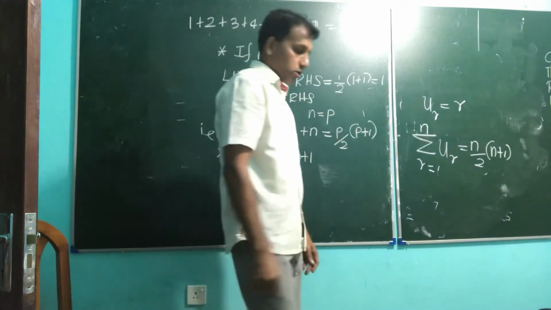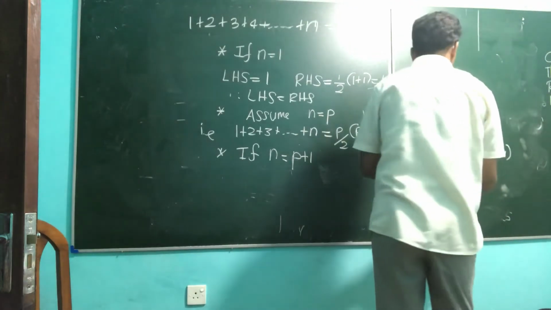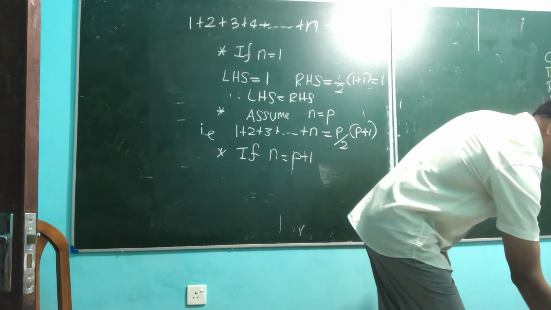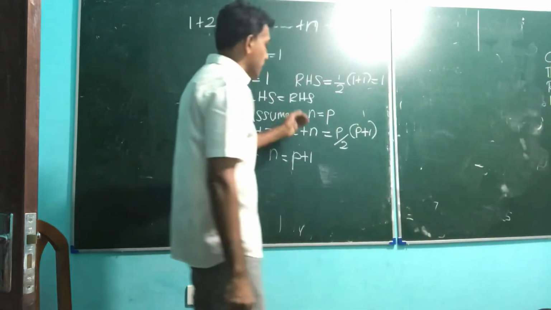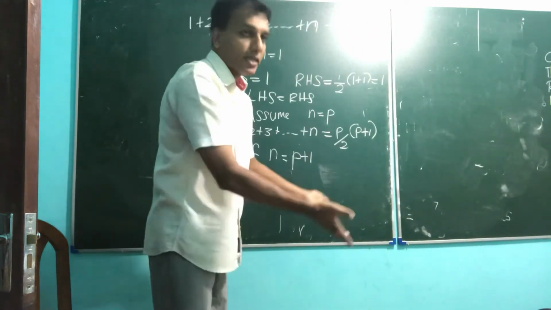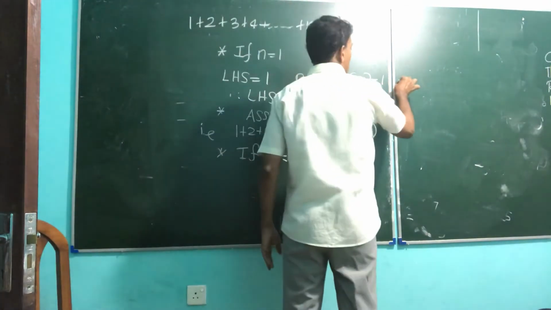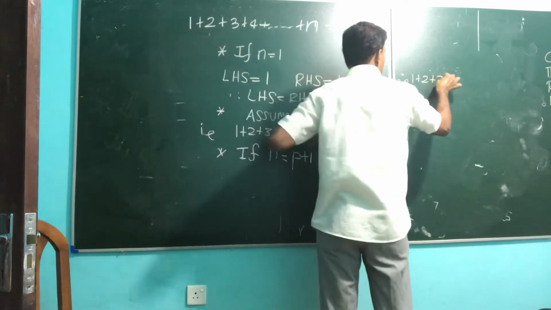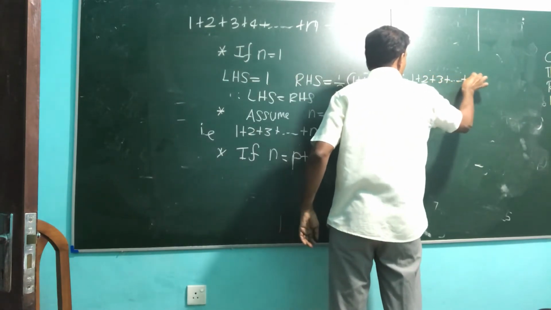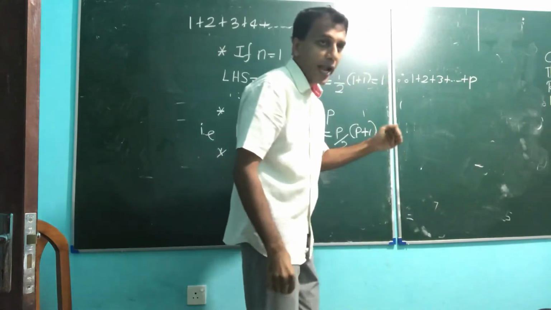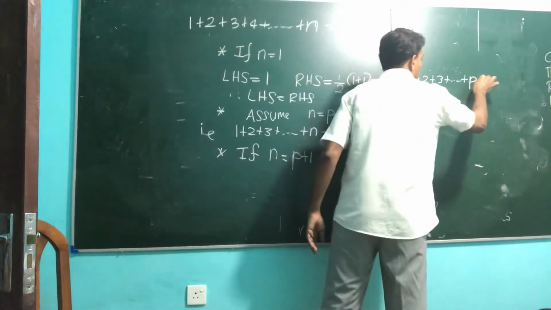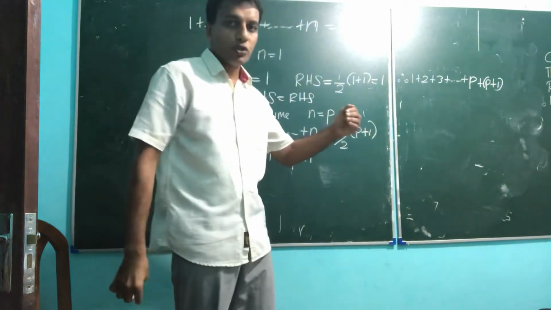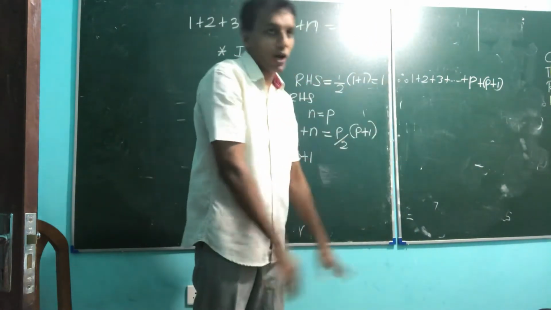Okay, so see that form. That's the main part of the question, the main part of the problem. Once you have shown it for n equal p, what is the next term, p plus 1? Therefore 1 plus 2 plus 3 plus up to p, and the next one p plus 1. Okay, 1 2 3 4 up to p, the other one p plus 1.